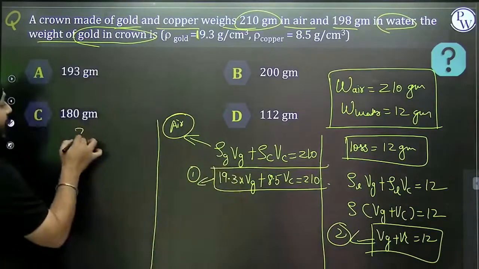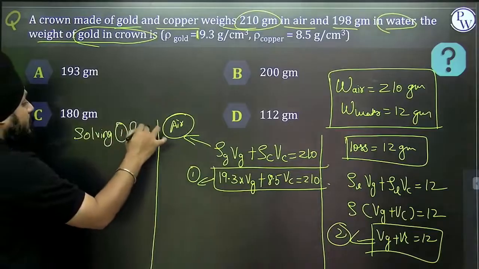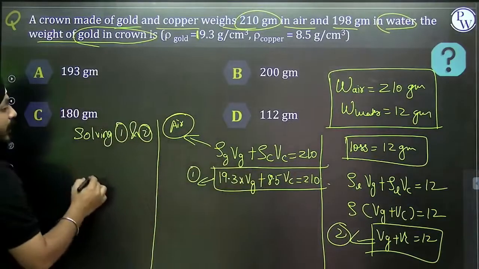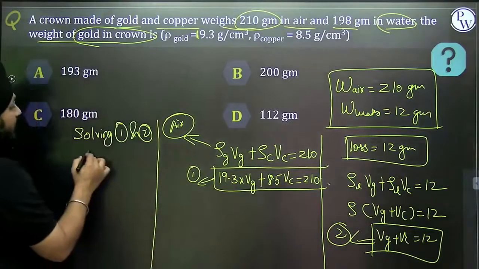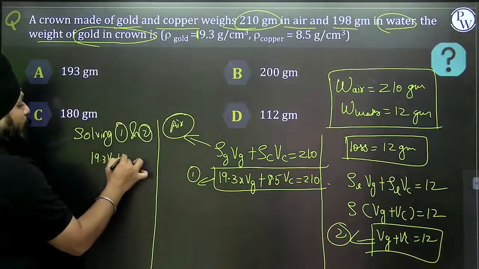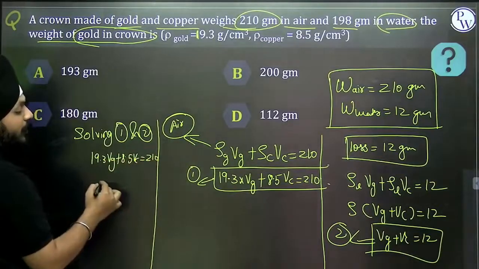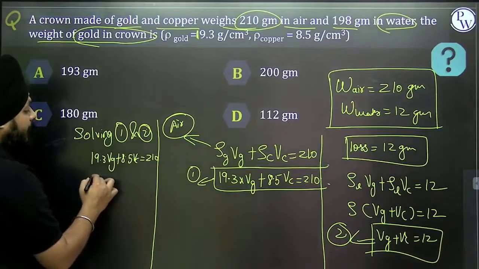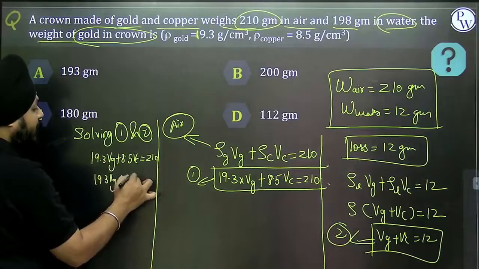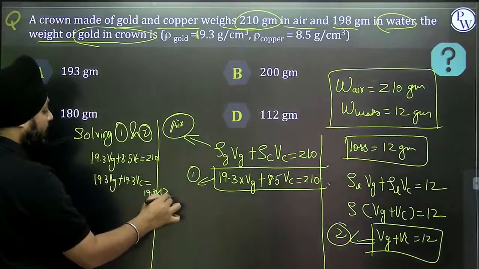Solving 1 and 2, what we get? Okay. Can I multiply this? 19.3 Vg plus 8.5 Vc, that is equal to 210, right? And if I'm multiplying, 19.3 Vg plus 19.3 Vc will be equivalent to 19.3 into 12.